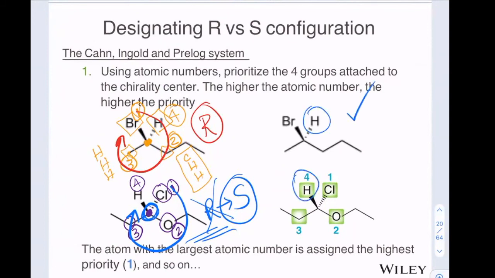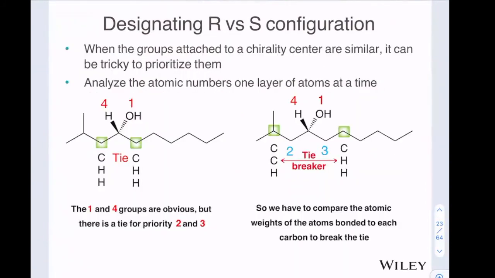If H is coming towards us, figure it out and switch it. If groups that are attached are similar, it can be a little tricky to prioritize. For example, shown here, here's our chirality center. We have oxygen and hydrogen. Obviously, those are easy, but if we have carbon and carbon, right?